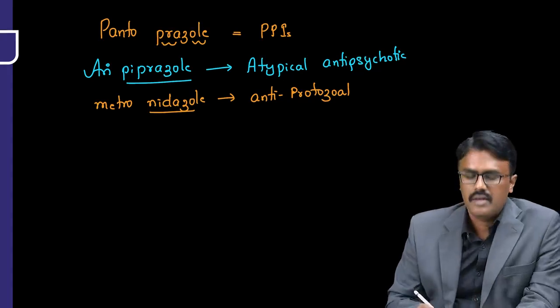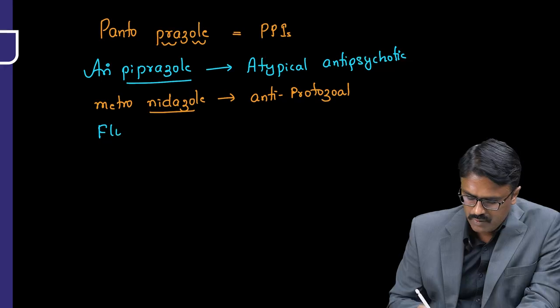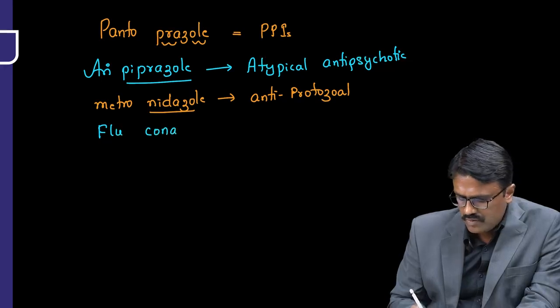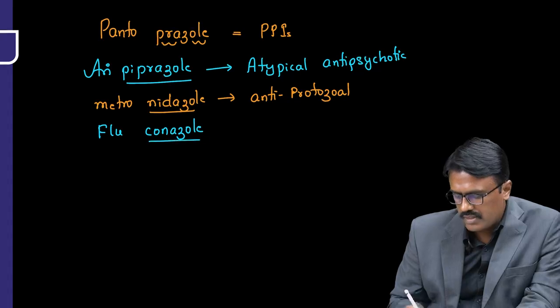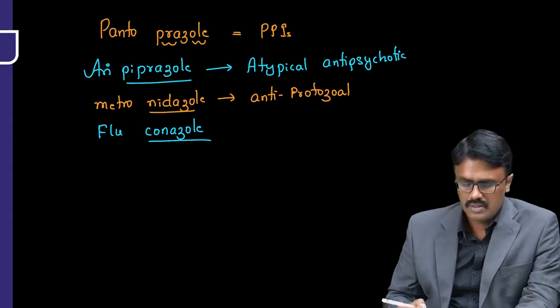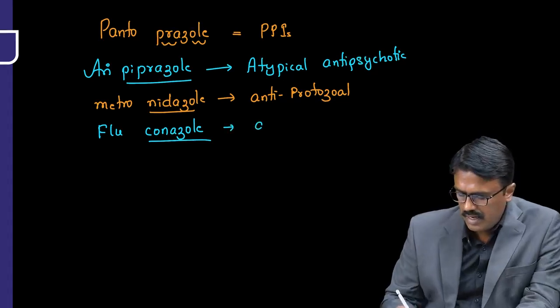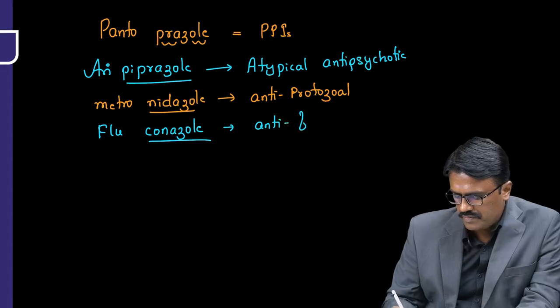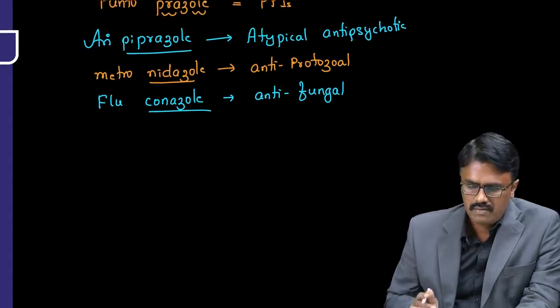Then the drugs ending with conazole, for example, fluconazole. So if they end with conazole, for example, ketoconazole, voriconazole, posaconazole, isoconazole, these are all antifungal drugs. Antifungal drugs.